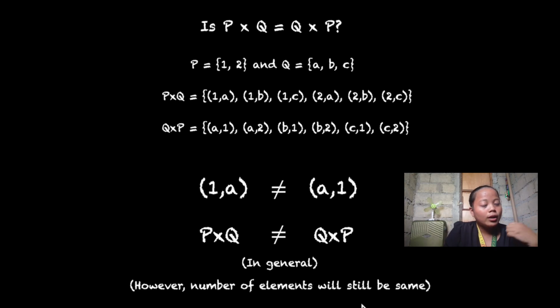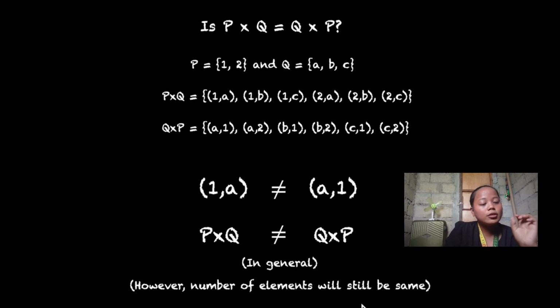So, is the ordered pair 1A equal to A and 1? Of course not, since we need the two ordered pairs to be totally identical, especially in arrangement, to be able to call them equal. Since they are not the same, they are not equal.